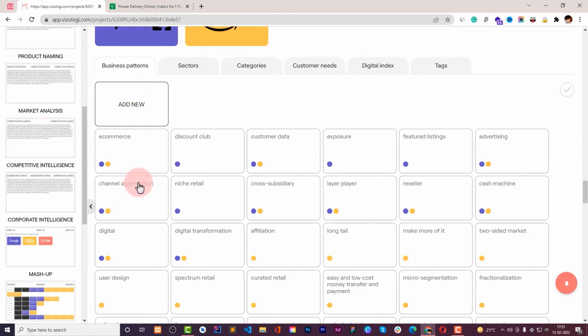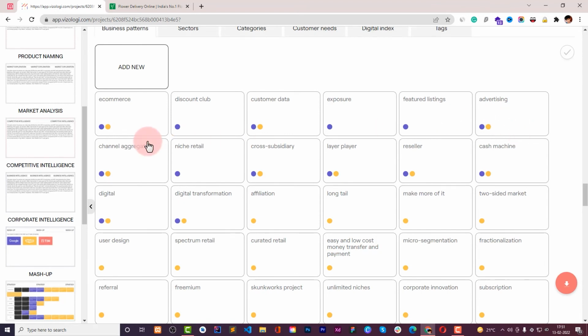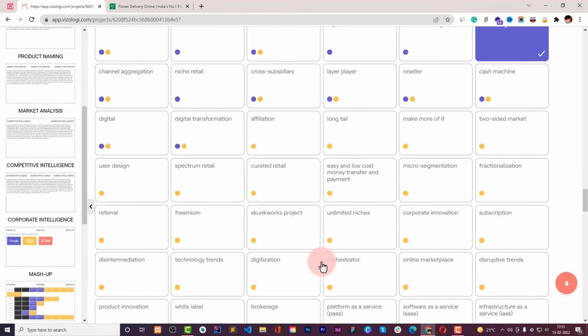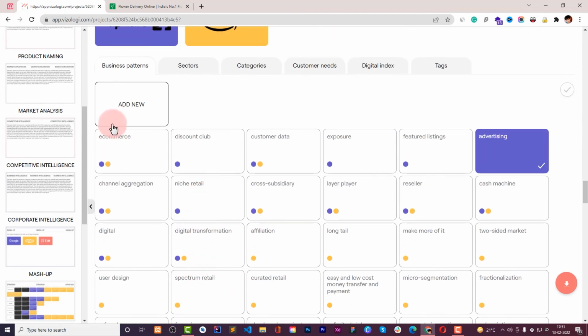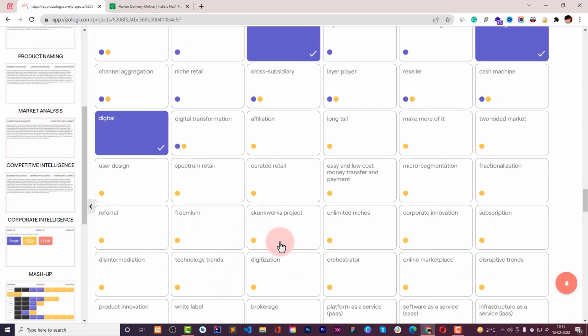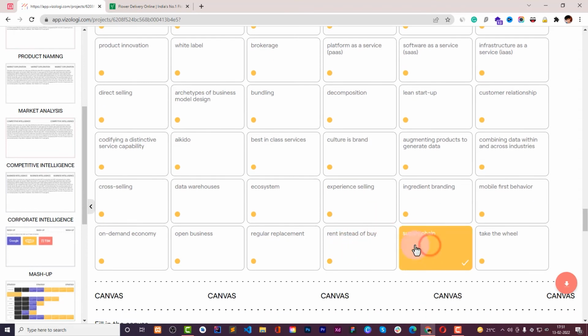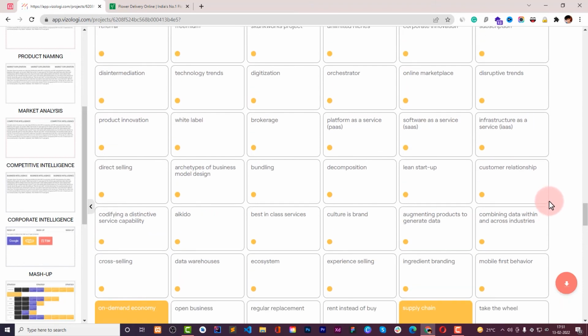So our business pattern in this sense is for reach advertising, we can say. Business pattern, customer data. Okay, digital. Okay, and supply chain, on demand economy.